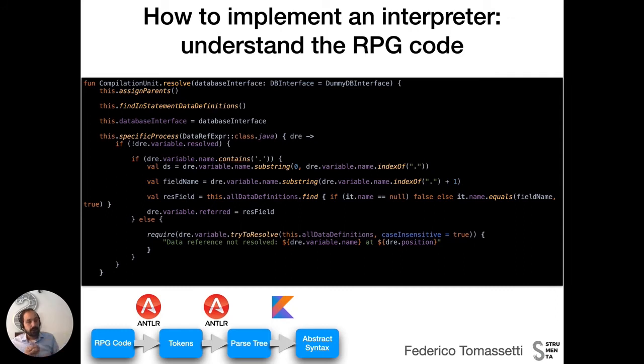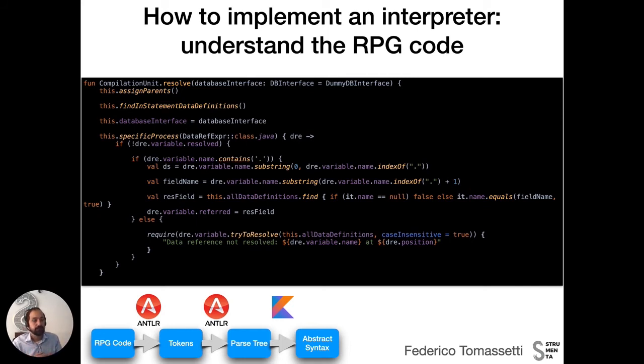At this stage, we find all these references and, considering the scoping rules of RPG, find what they refer to, and we add a link, a reference, between the place in which we reference the symbol and the declaration, so that later, when we see that a plus 1 is used, we know to which definition a corresponds, and for example we can figure out the type of a.